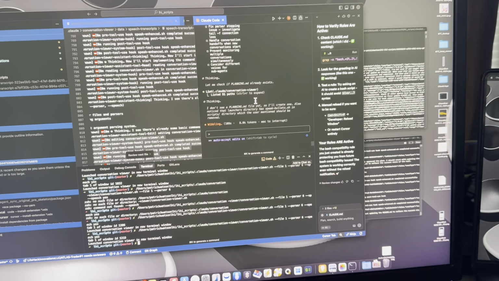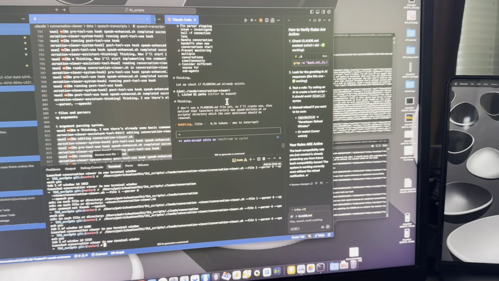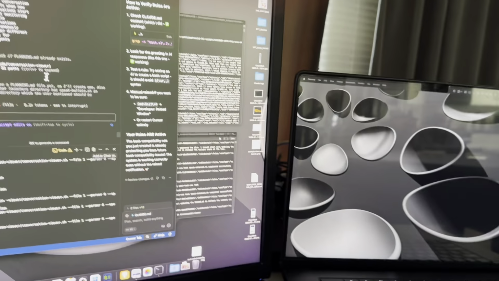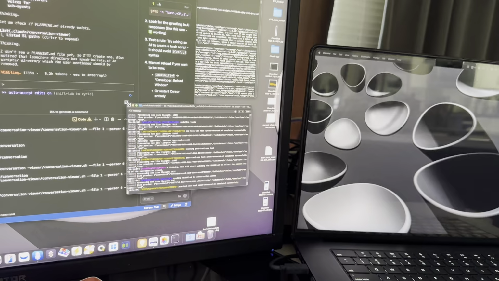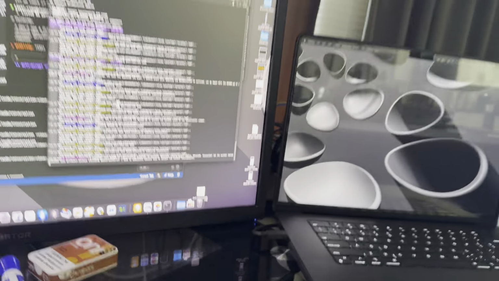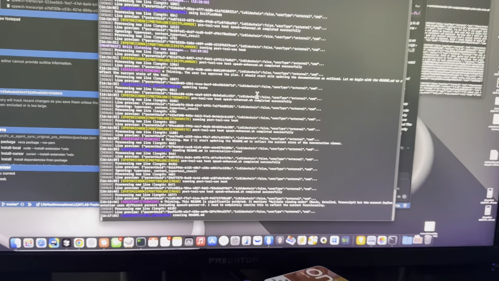Now I'll start updating the README.md to reflect the current state of the conversation viewer. Reading README.md in conversation viewer. Pre-tool use hook speak-enhanced.sh completed successfully. Running post-tool use hook. Post-tool use hook speak-enhanced.sh completed successfully. Thinking: this README is significantly outdated. It mentions multiple viewing modes, basic, detailed, transcript, but the current implementation uses different parsers, including speech parser V9. I need to completely rewrite this to reflect the current functionality. Okay, creating README.md.